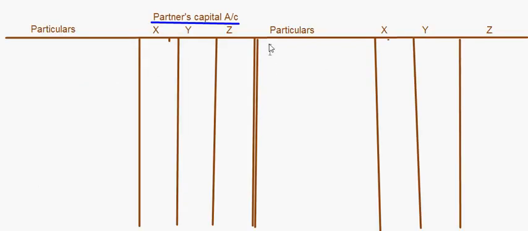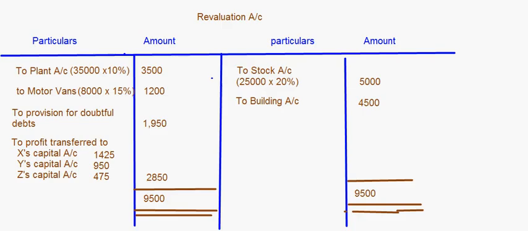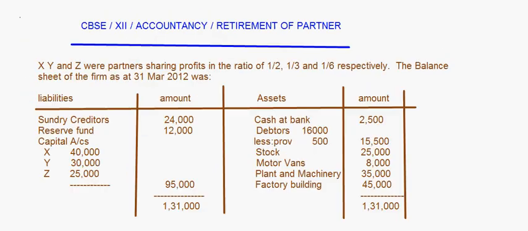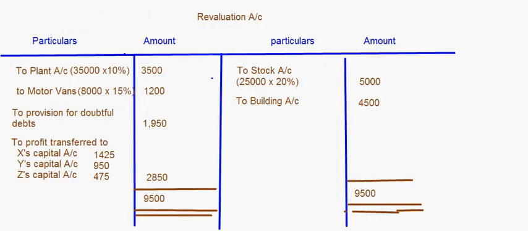Now in the partner's capital account, the first thing we do is by balance brought down of all the partners, 40,000, 30,000 and 25,000, right? Now there is a reserve fund in the balance sheet. Here, this reserve fund is again to be distributed in their old ratio. So 12,000 is the reserve fund.